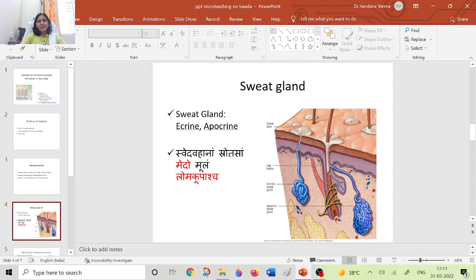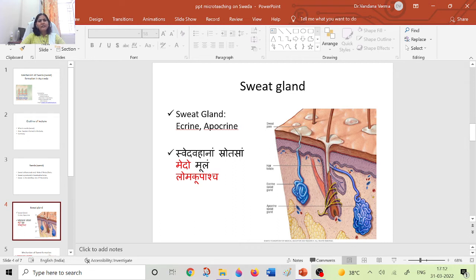But in the mool of Swedavaha Shrota, it is given that there are two mool, Meda and Loma. Of the two types of sweat glands, the eccrine gland directly opens on the surface of the skin through the body pores, and the apocrine gland opens into the hair follicle, where the hair comes out of the skin. So its secretion comes through the hair opening, and eccrine gland secretion directly comes to the surface of the skin. We can consider these openings as lomakupa.